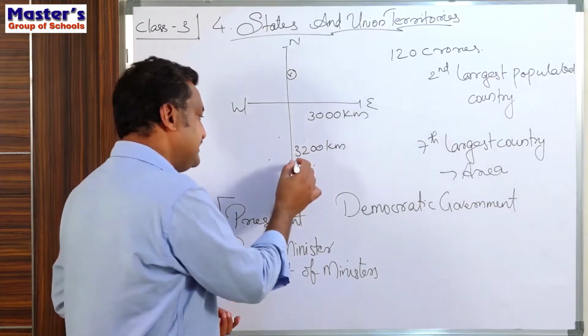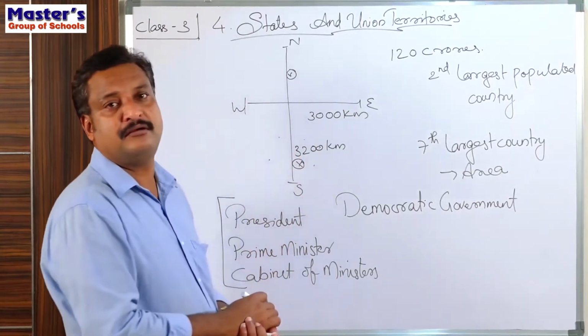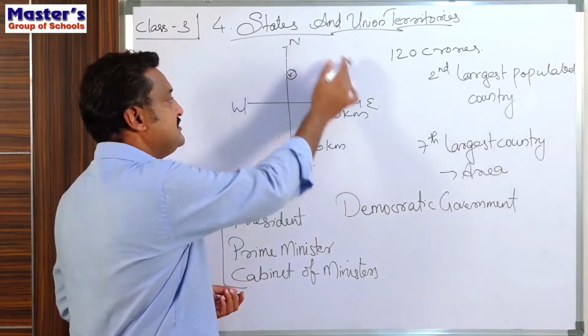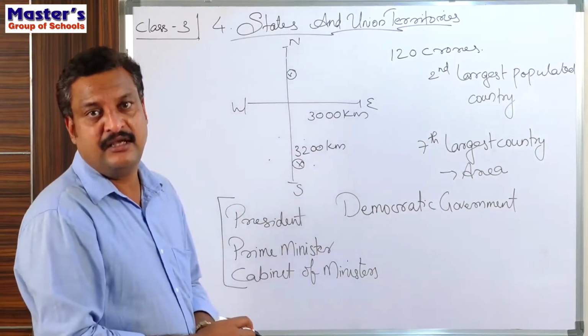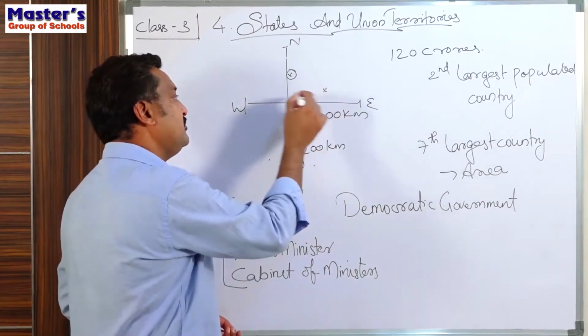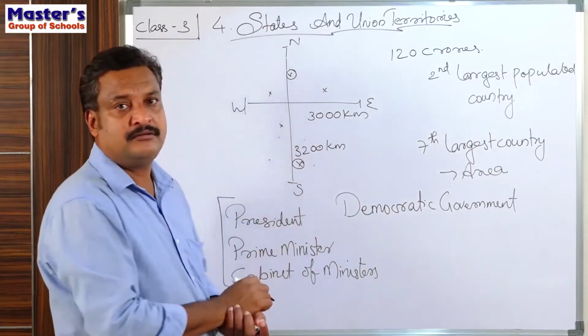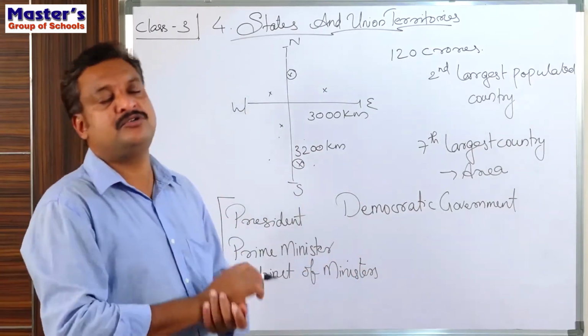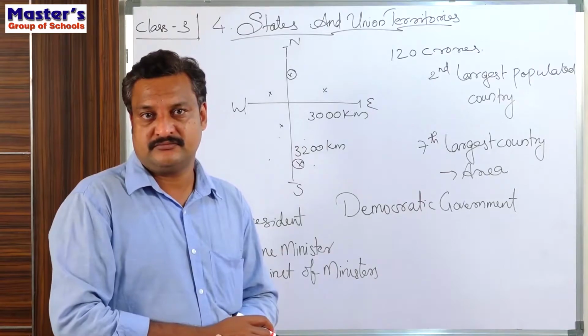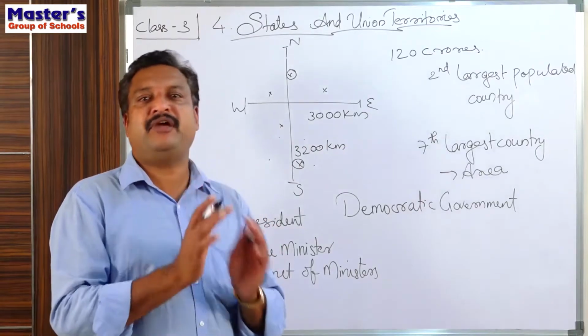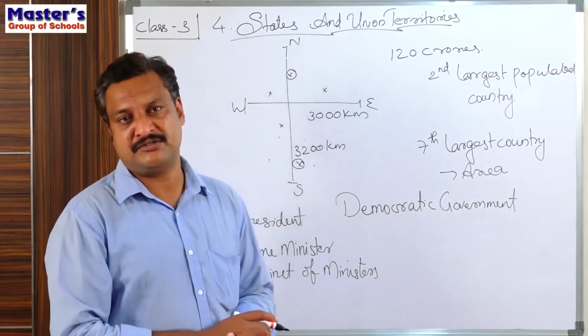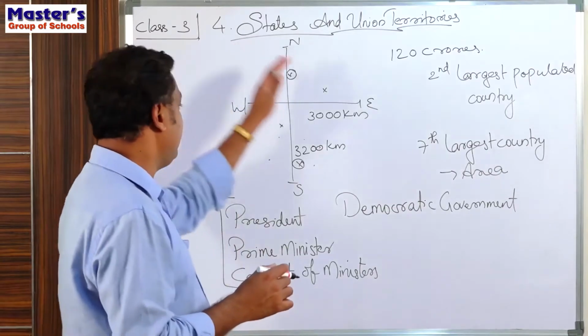If they are sitting somewhere here, they do not know anything about what is happening in other regions. And is it possible for them to be everywhere? Then they cannot sit together and decide what to do.